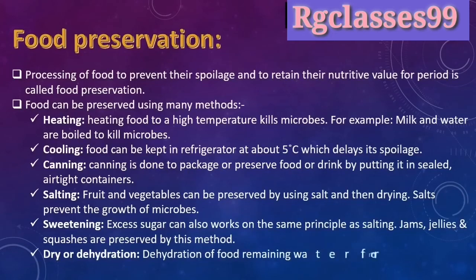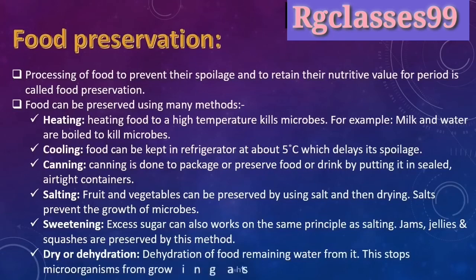Sweetening: excess sugar can also work on the same principle as salting. Jams, jellies, and squashes are preserved by this method. Drying and dehydration: dehydration of food means removing water from it. This stops microorganisms from growing, as they cannot grow without water.